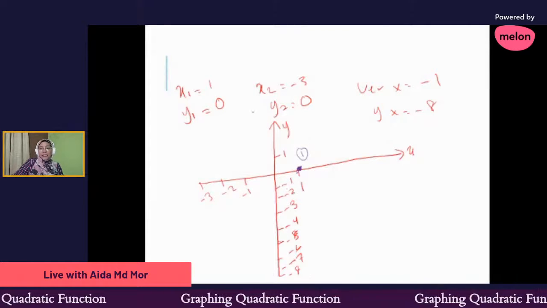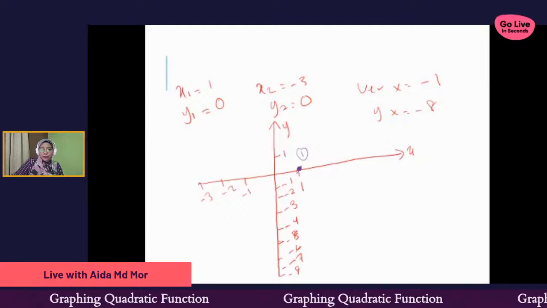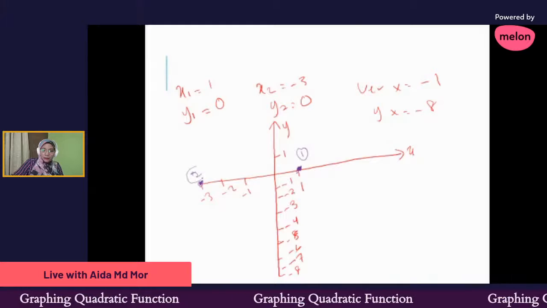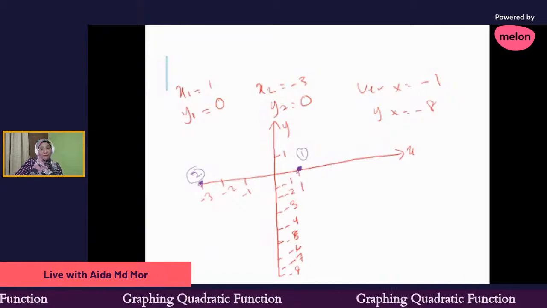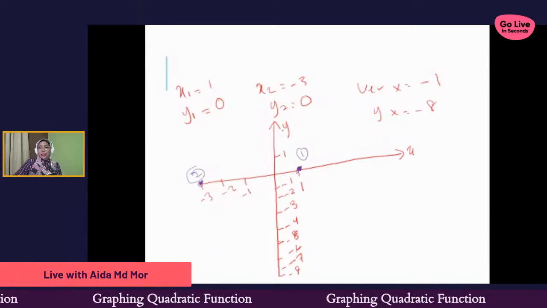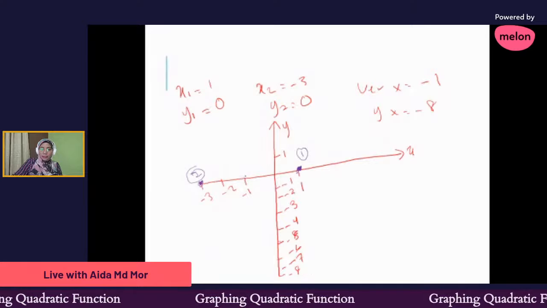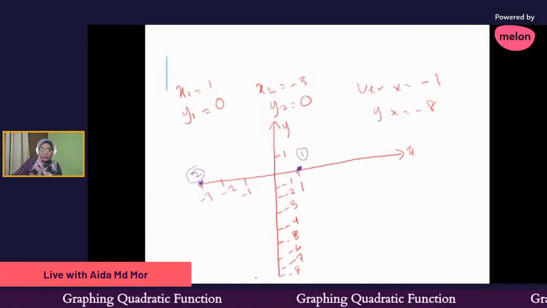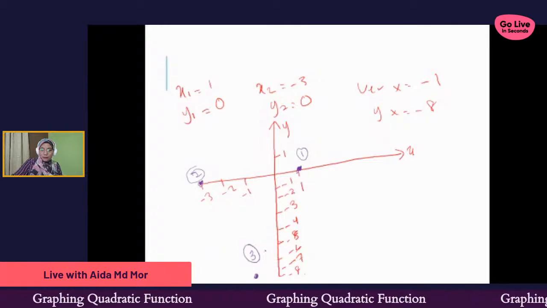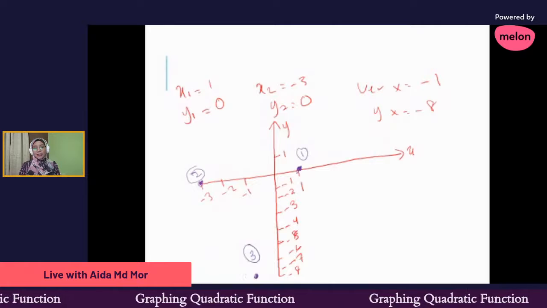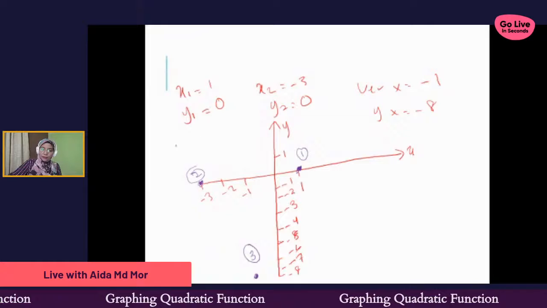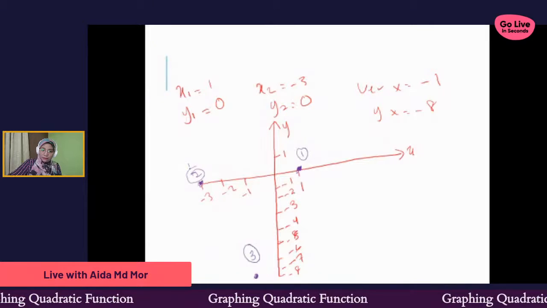And then for my second coordinate, x2 equal to -3 and y equal to 0 is here. So this is my second coordinate. And then for my vertex, remember that the vertex is the turning point. So x equal to -1 is here, and then y equal to -8 is here. This is our third coordinate. You need to use your free hand. Since I'm using this, it's very difficult for me to get a smooth curve, but you can try and error.